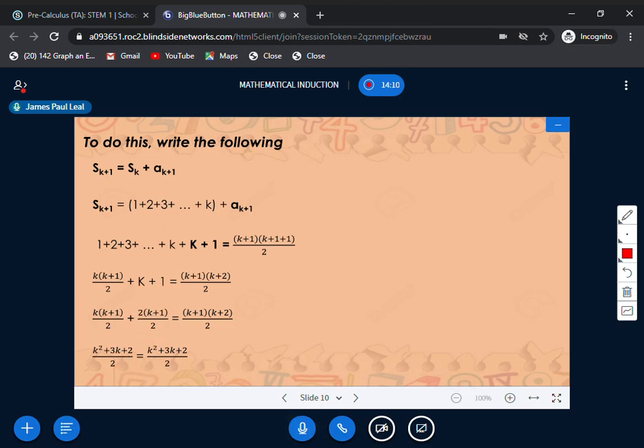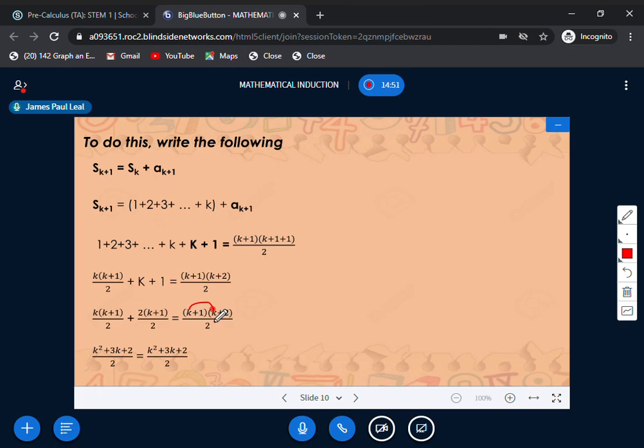But then let us simplify that one. To simplify, you have your k times k, which is k squared, and k times 1, you have here k. And since we now have the same denominator, we can now combine that one. So 2 times k, that is plus 2k, and then 2 times 1, that is equal to plus 2. So combine like terms, k plus 2k, you have here 3k, and we have here plus 2. So we have to copy plus 2, all over 2 equals, if we're going to simplify this one,